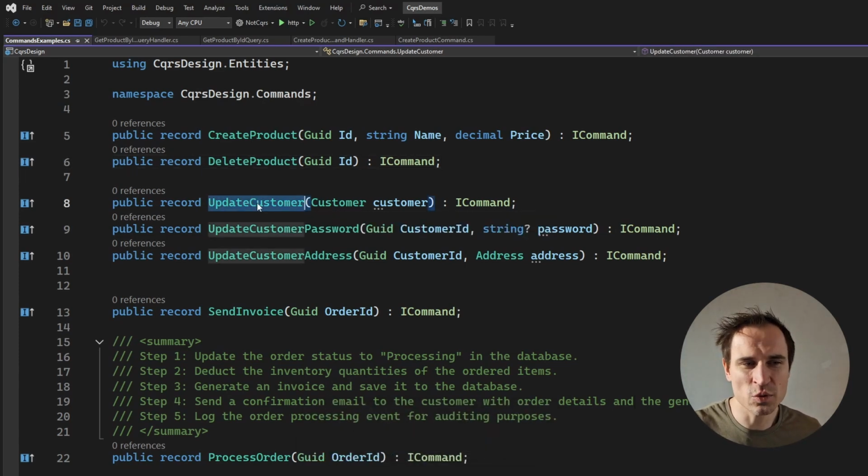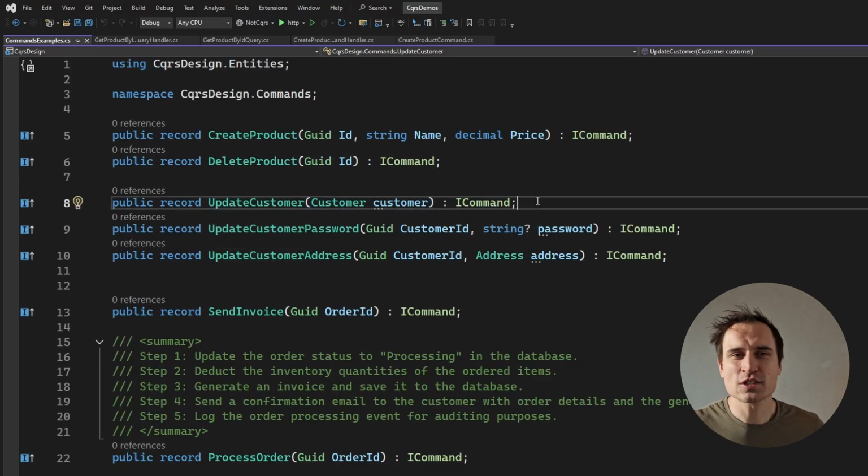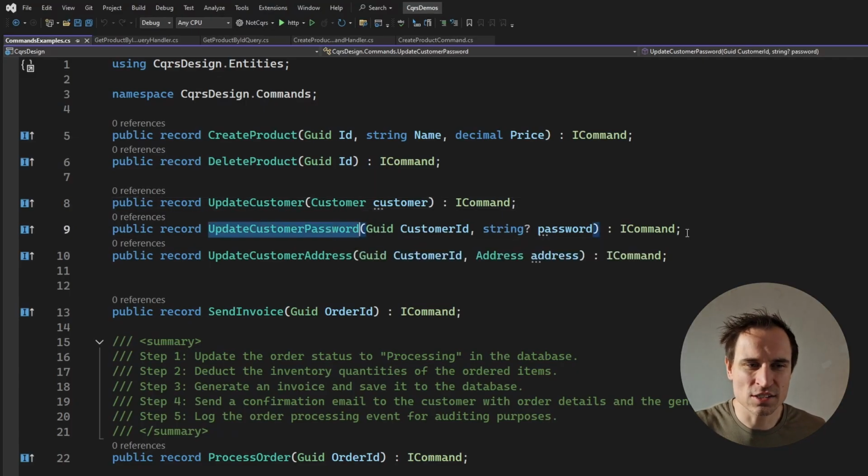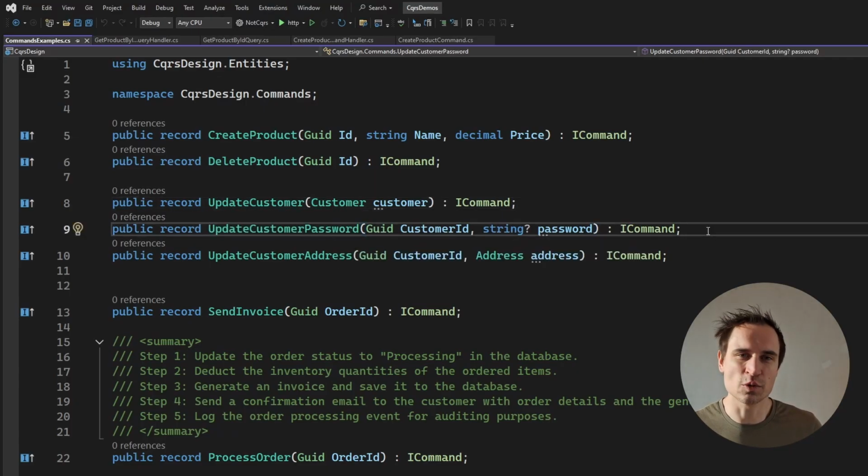So the one that I would not recommend is this one, update customer. If your customer has lots of properties, then the handler of this one has to compare each and every property, and if a certain property changes, then apply these business rules and so on. So a lot nicer is actually this. The thing that your customer wants to do is update their password, right? It's very straightforward. You have to update one field and you know exactly which business rules you have to apply. For example, your current password must be different from your previous password, right?